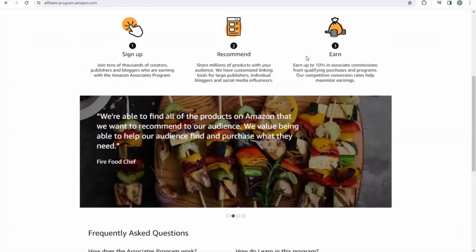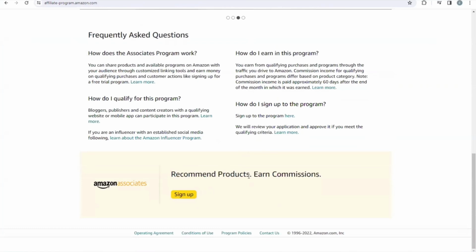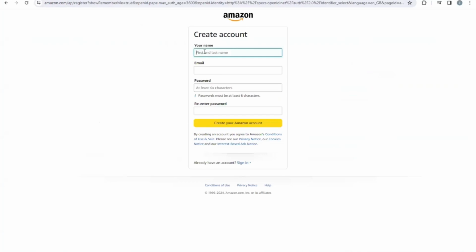Okay. So what you need to do right here is to come down right here where they said recommend products in commission. Then you see sign up right here. We don't need to click on sign up, right? Once you click on sign up, you see right here is for you to sign in. Basically, we don't have an account. So what we need to do is to come right down here and click on create Amazon account. Understand? So now right here, you just need to put your name, your email, your password, then re-enter your password, right? So I'm going to be putting my own, right?